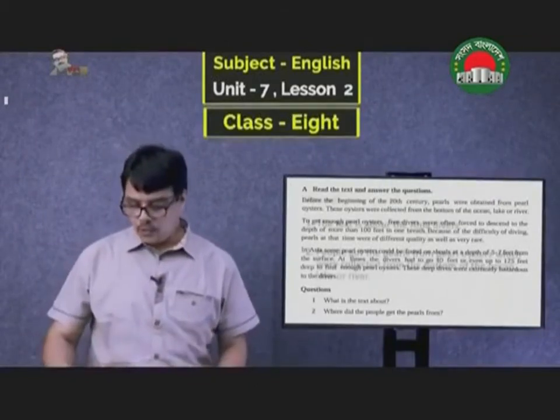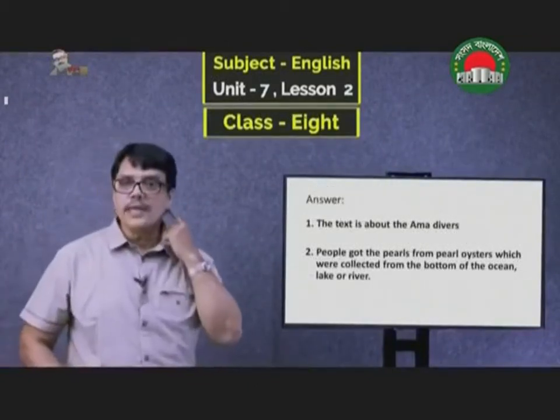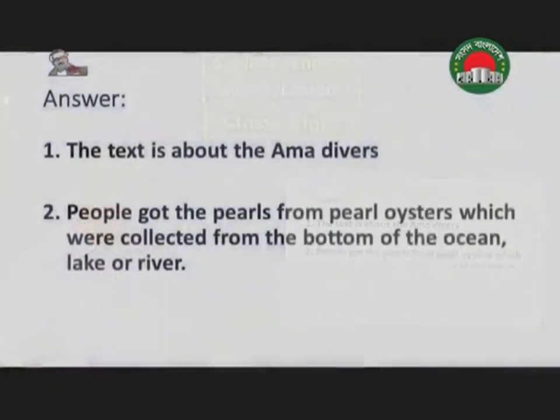Now, finally, we'll go to the answer. What will be the answers to these two questions? First question, the text is about the AMA divers. I think you have written this. Thank you, my dear students. Now, answer number 2. People got. Why got? The question pattern was in the past tense. So, we have used here got, the past tense of get. People got the pearls from pearl oysters, which were collected from the bottom of the ocean, lake, and river.